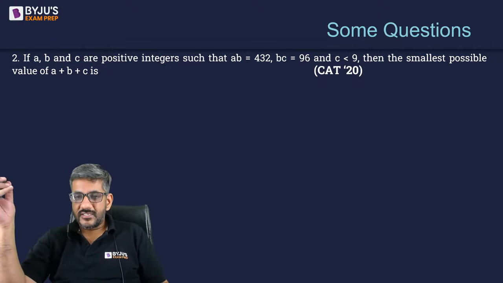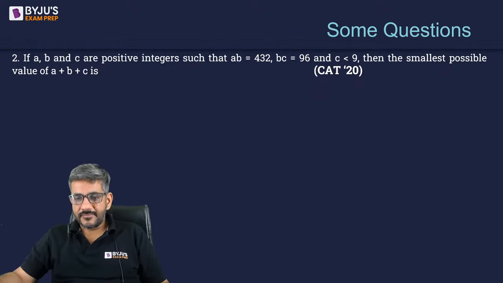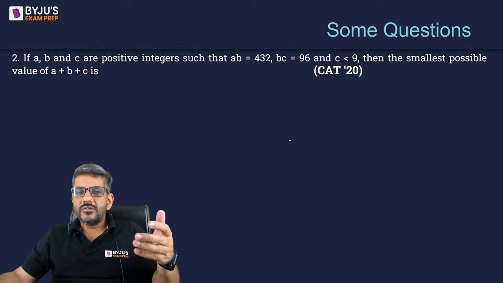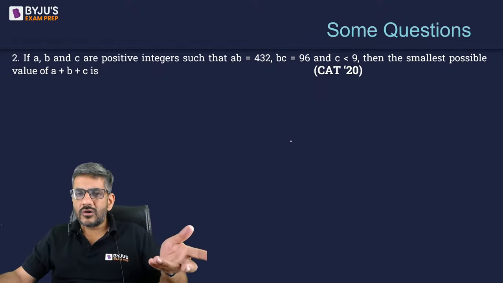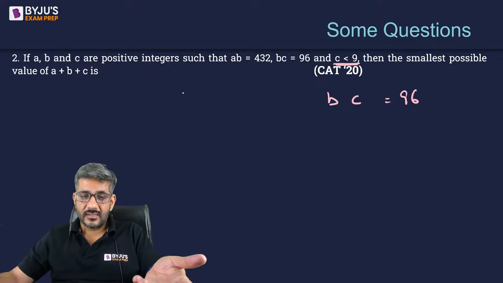A, B, C are positive integers such that A into B is 432, B into C is 96, and C is less than 9. Smallest possible value of A plus B plus C. How difficult is that to do? Why do we make some equations or do something over here straight away? When he says C is less than 9 and B into C is 96. So if it is less than 9, and of course it's a factor of 96, they are positive integers, the